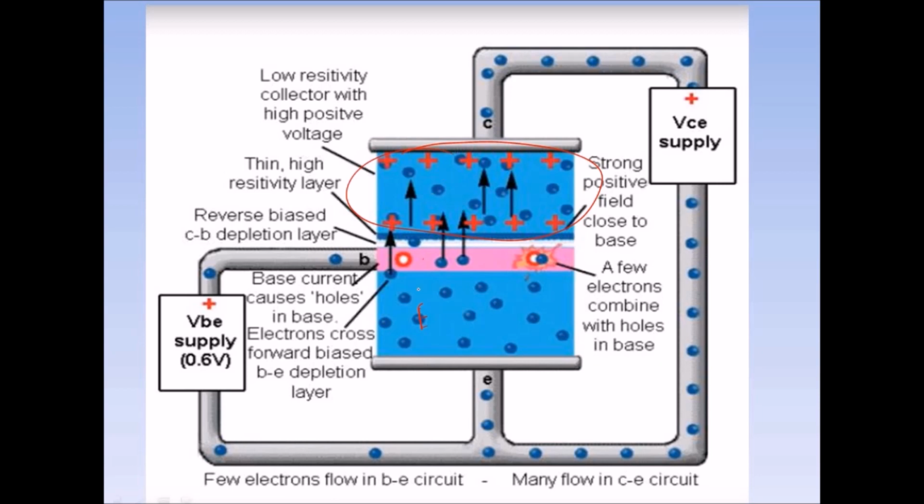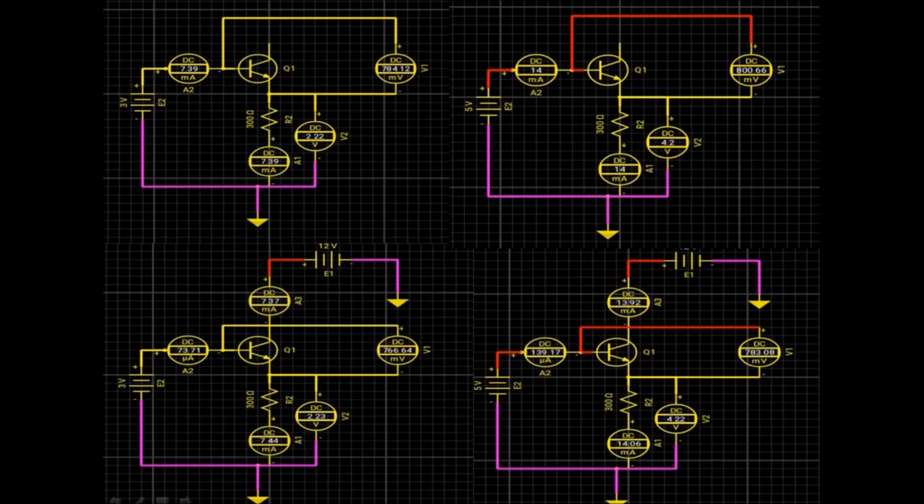This beta factor depends on how many electrons are sucked by the collector terminal, and this depends on the width of the base region. If we want to use it for small signals, then the width is kept small and the current in this base branch will be less. But in the case of a power amplifier, where large signals and large currents are used, the base width is large. I simulated a transistor with and without collector voltage, and here are some results.